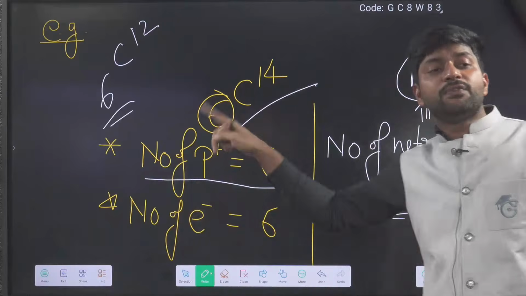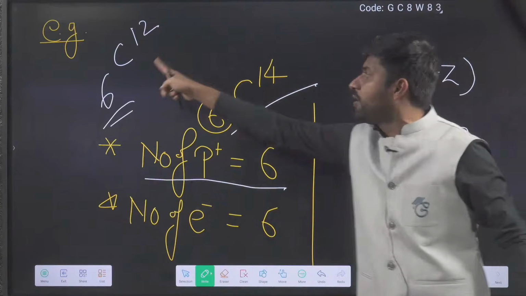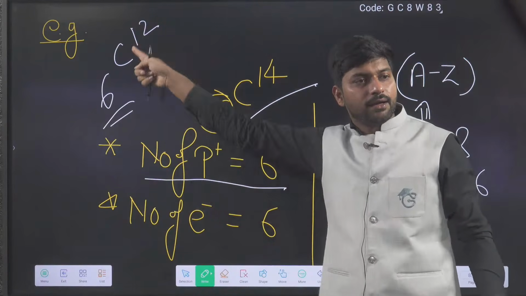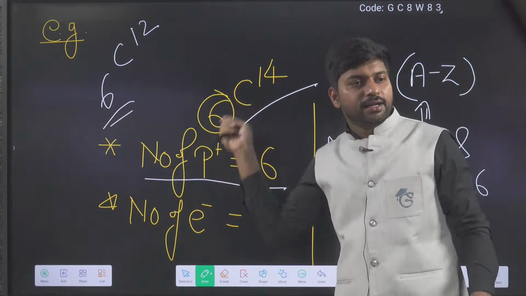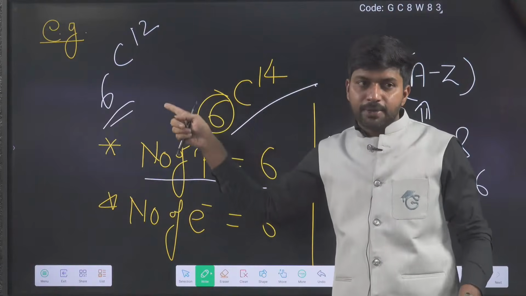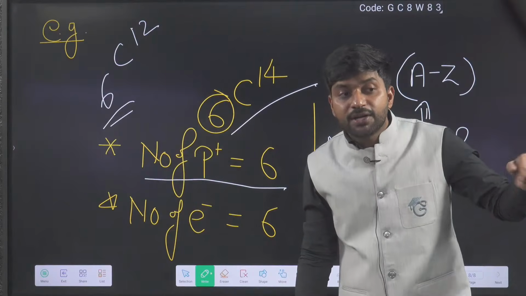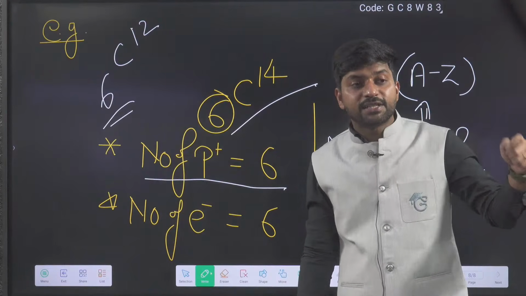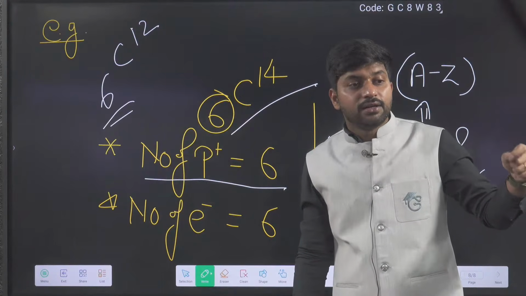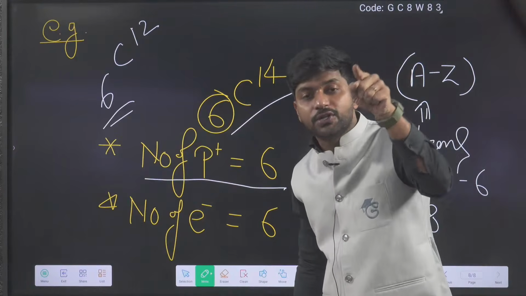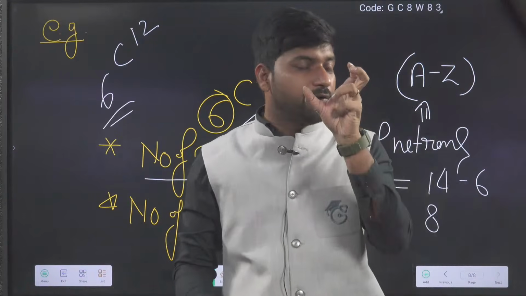But what is the difference between these two forms? Mass number. And mass number is different because of the number of neutrons.